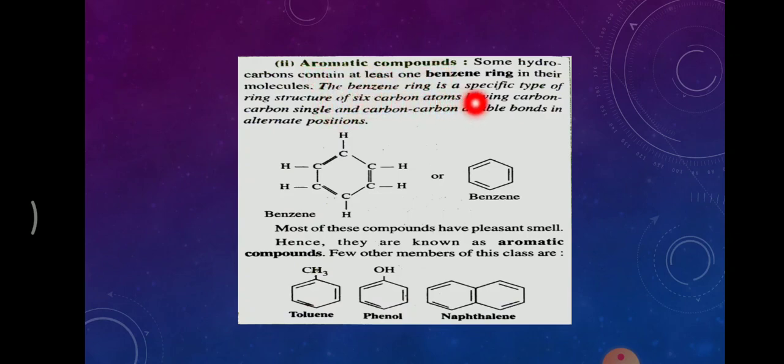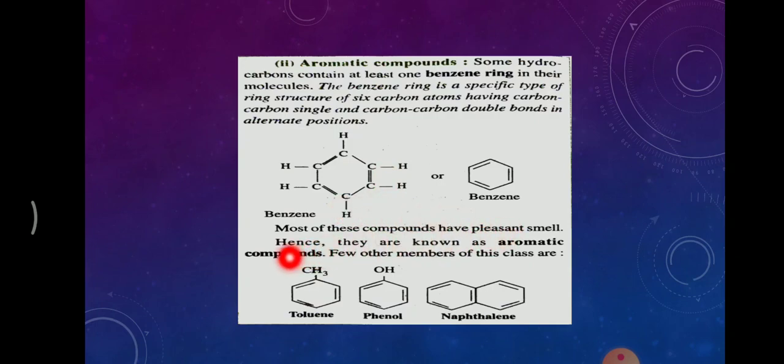The benzene ring is a specific type of ring structure of 6 carbon atoms having carbon-carbon single and carbon-carbon double bonds in alternate positions. So this is the structure of benzene. You can see there is a single bond, then alternatingly a double bond: one double bond, two double bonds, and this is the third double bond, whereas here there are all single bonds. So in alternate positions there is a double bond.